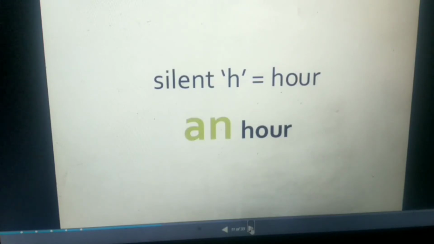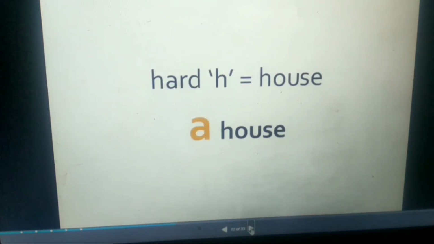Another example, an honest man. We don't say "honest" with an H sound. H is silent. So, an honest man. So when H is silent and the next word is a vowel, definitely we use an. Now in house we pronounce H. Ha, ha. We say house. So it is a house.